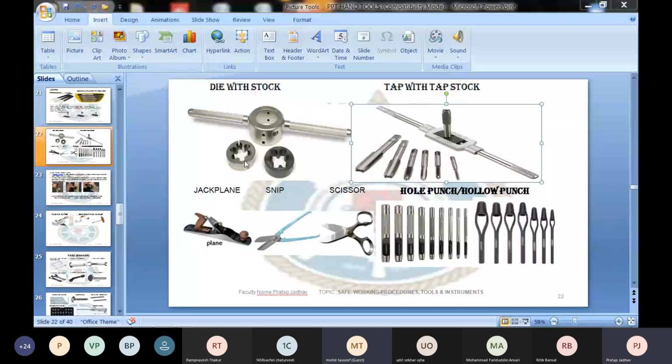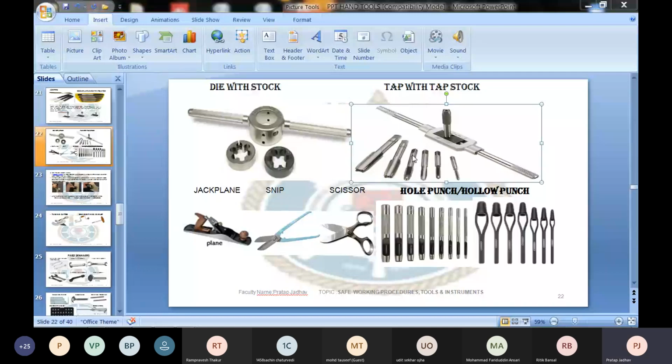The holes, threads in any body of a machine. First and foremost, you have to drill a hole in the body of a machine, and the diameter of the hole must be smaller than the diameter of the tap. So you have to select the drill bit according to the size of the tap. Generally, you get a tabulation in which size of the tap and what size of drill bit you have to use. According to that, you have to select.